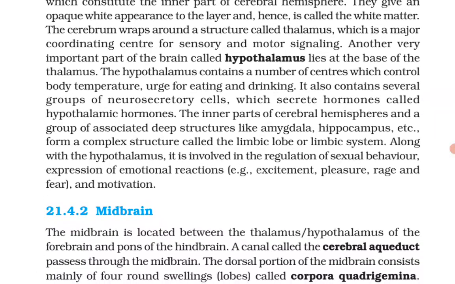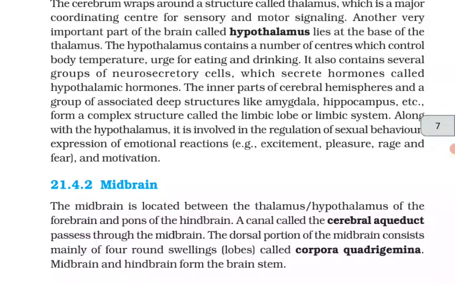Hypothalamus contains a number of centers which control the body temperature, urge for eating and drinking. It also contains several groups of neurosecretory cells which secrete hormones called hypothalamic hormones.